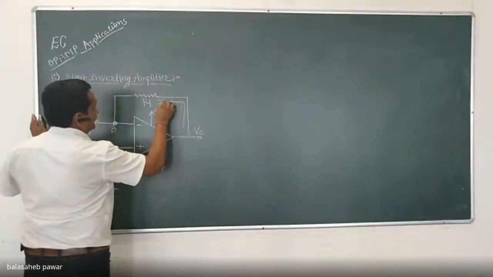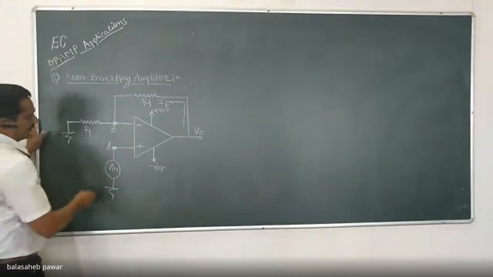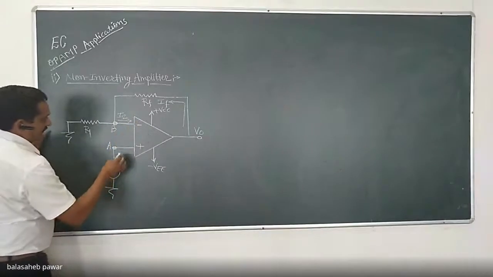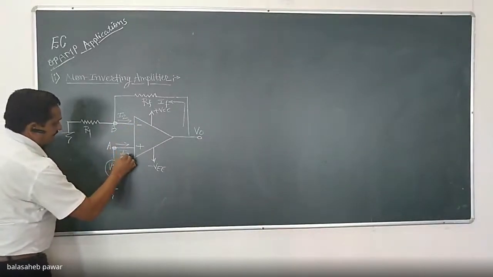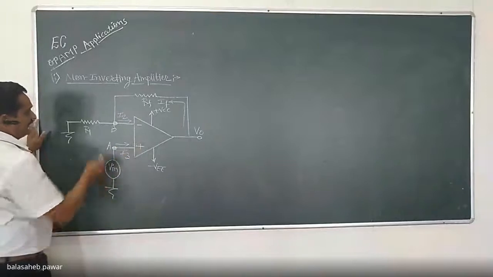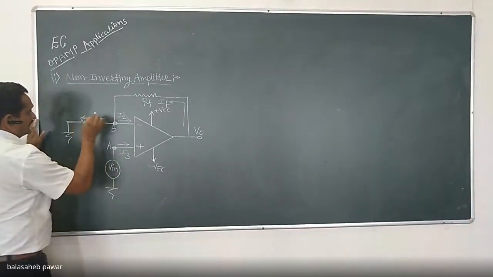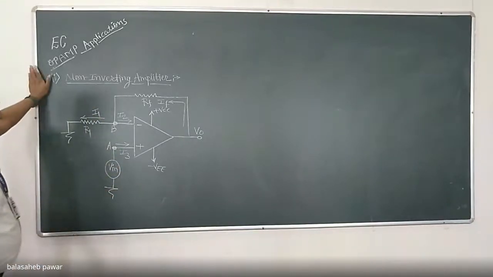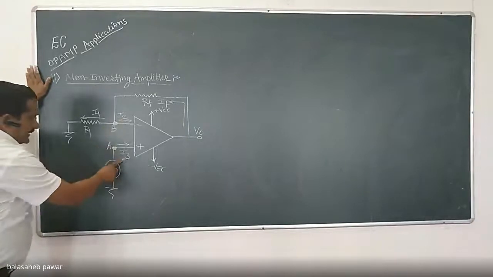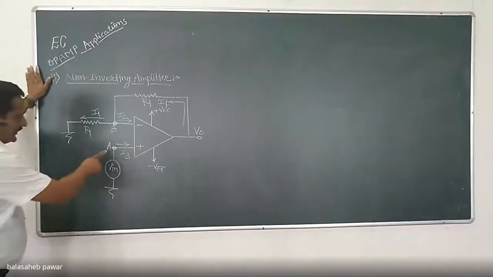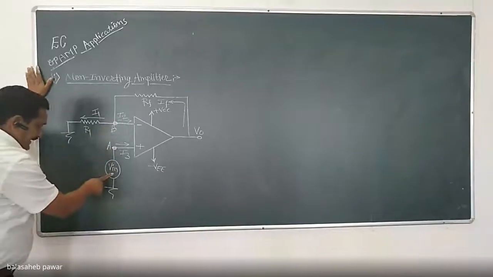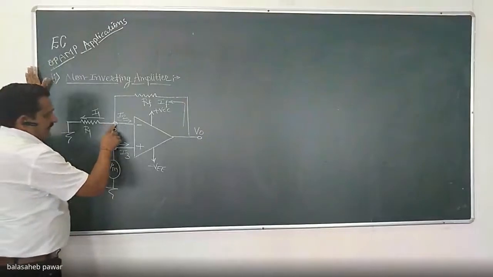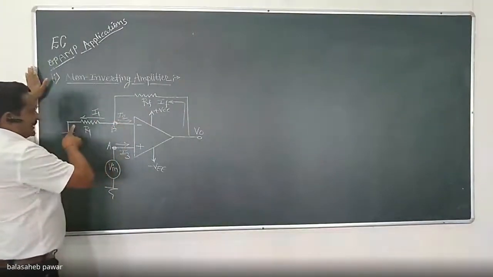Suppose this one is IF, feedback current flowing from output to input side. Here it will be again I2, as this is pin number 2. This one is I3, pin number 3, that is non-inverting, and some current will flow through resistor R1, and that we will call I1. So what will be the change? I2 equals I3 equals 0 as it is. VA equals VB equals V in by virtual ground concept, and by applying KCL to node B, IF equals I2 plus I1.